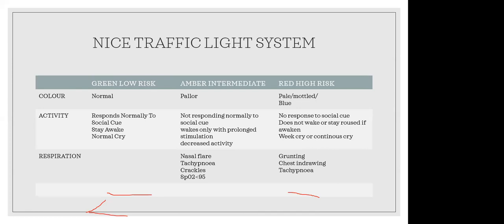So we can assess the child based on these factors. On examination, if there are any crackles or crepitations and the SpO2 is less than 95, we have to assess that the child is in intermediate risk. If the child has grunting, chest indrawing, or tachypnea, the child is in impending respiratory failure. We have to refer the child with oxygen after giving the first dose of IV antibiotics.